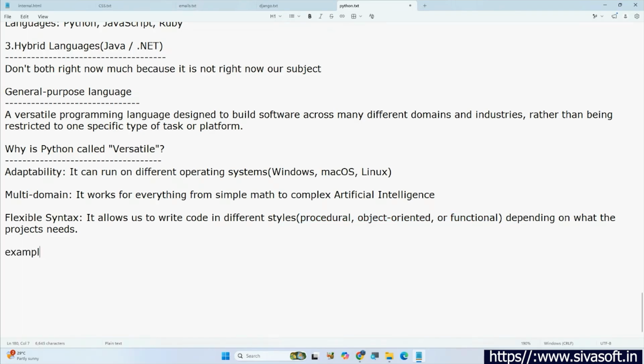Okay, example. First one, procedural. To explain this simply, I can say that we are having recipes, right? In case of recipes, let's say we want to make some biryani. We need to follow some steps, so that means some line by line instructions. If you follow that, then only we are going to make some good biryani, right? Same like that here also, some line by line instructions. So recipe style means nothing but what? Line by line instructions. Procedural means line by line instructions.